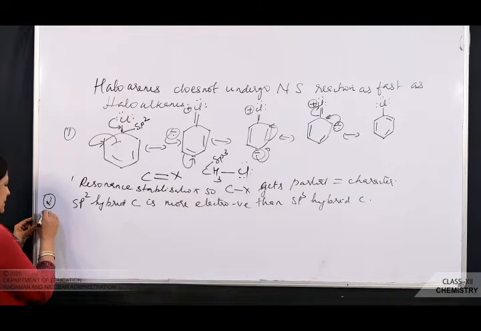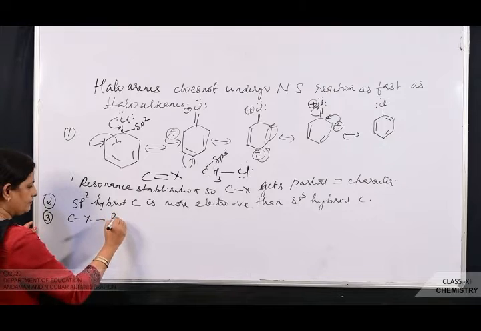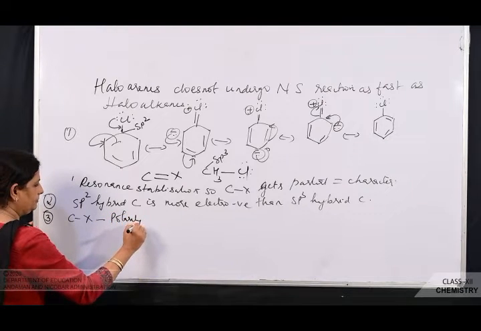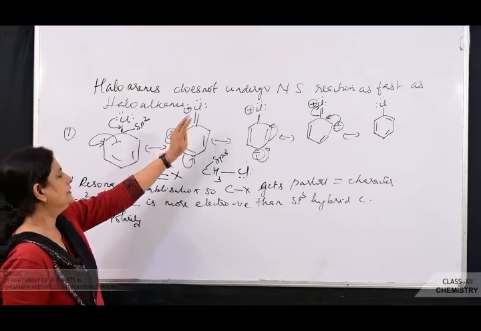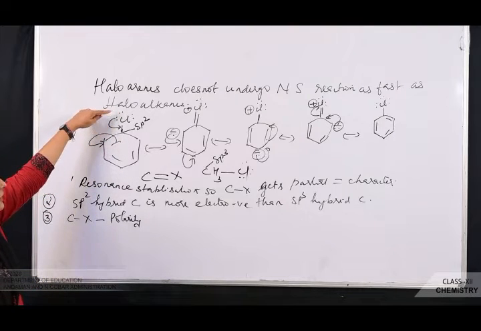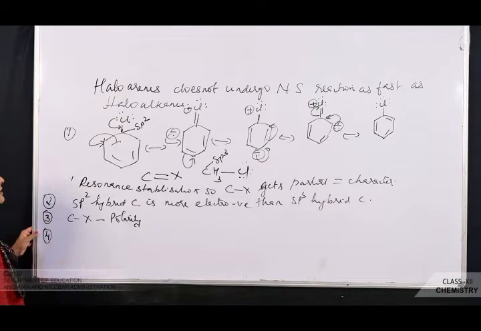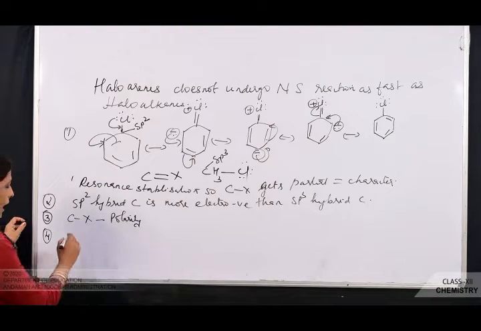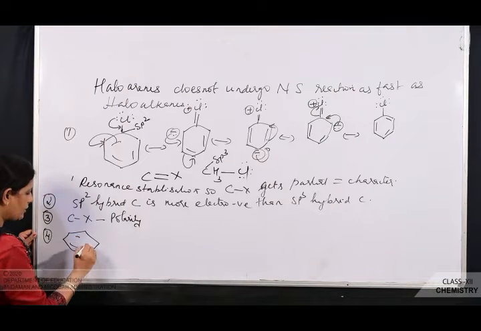And the third one is the polarity of the carbon-halogen bond. Now due to partial double bond character, what happens here? The polarity decreases. That is, the tendency to give electrons decreases in haloarenes. Okay.